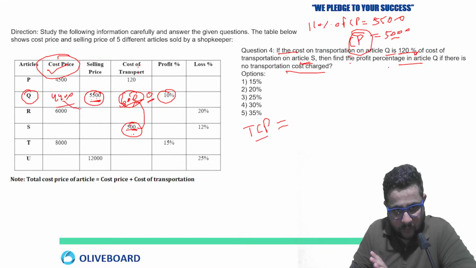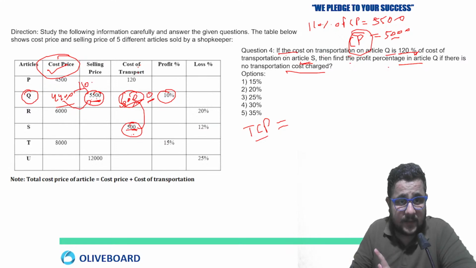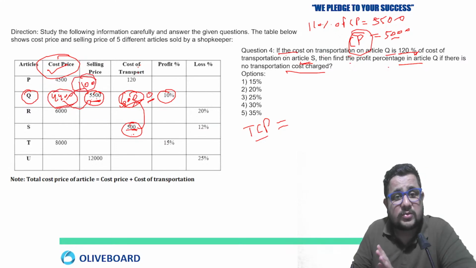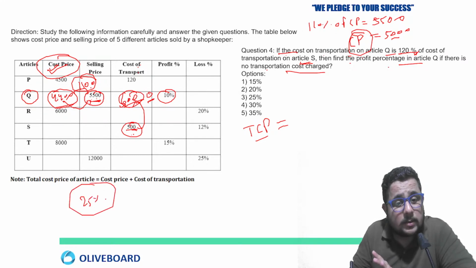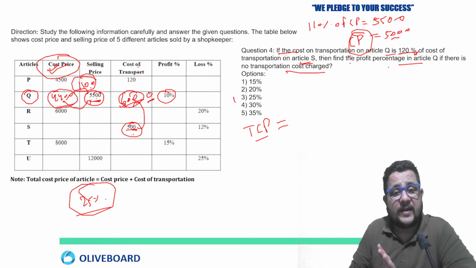With respect to 4400, 5500 is going to be 1100 more, and 1100 is 1/4 of 4400. In the second case, when there is no cost of transport, there will be only one cost price, which is 4400, and with respect to that 1100, the difference between the selling price and cost price is 25% of the cost price, so 25% profit.